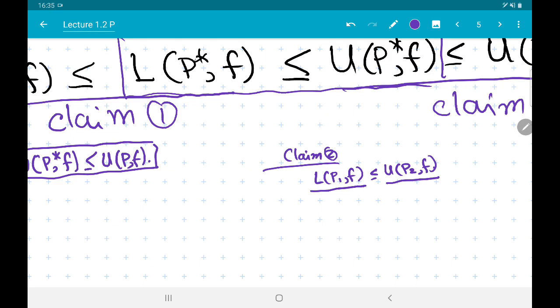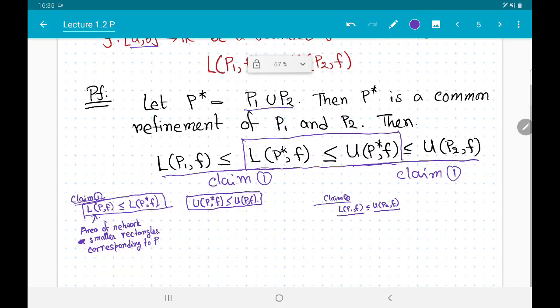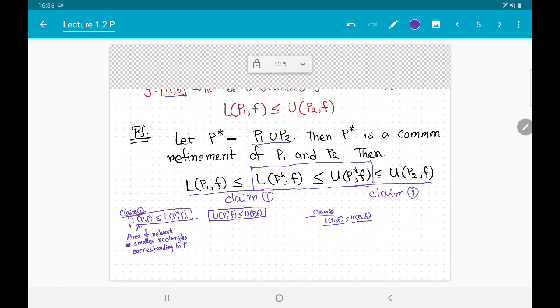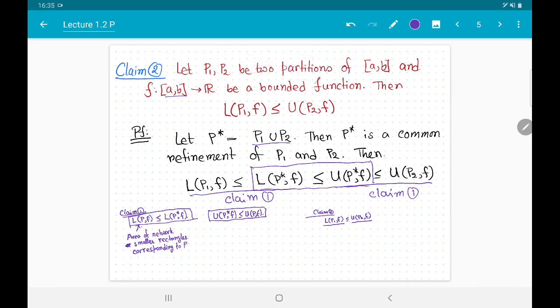So we always expect that irrespective of whatever partition you take, the area of the network of smaller rectangles will always be less than or equal to the area of the network of bigger rectangles. These are very intuitive facts in terms of geometry and the notion of area, but here we have made it very concrete and proved it mathematically.